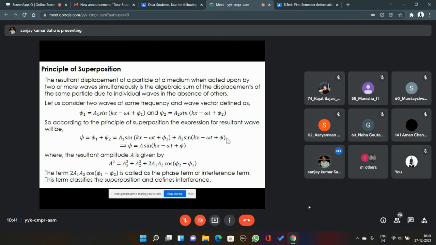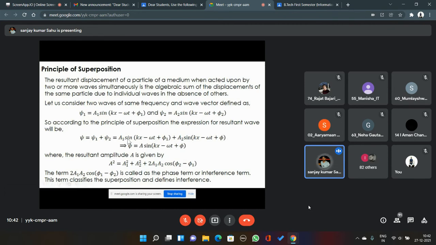Now, if both the waves are going to superpose, then we have to add them mathematically. After superposition, you will get another thing. I'm not saying whether that is a wave or something else. Let's try to see what that thing is.